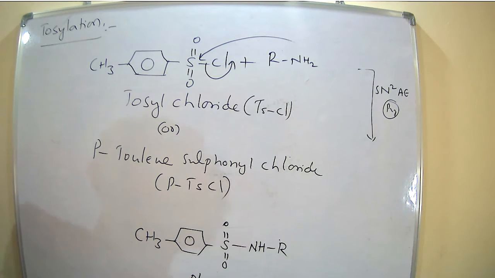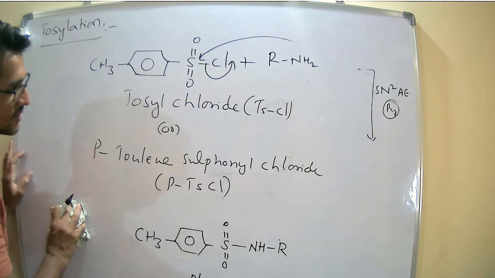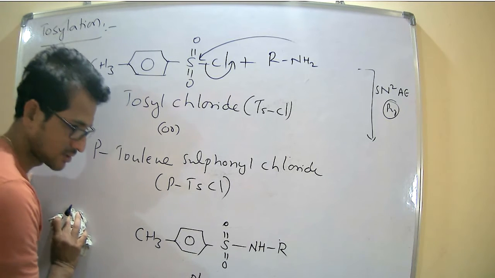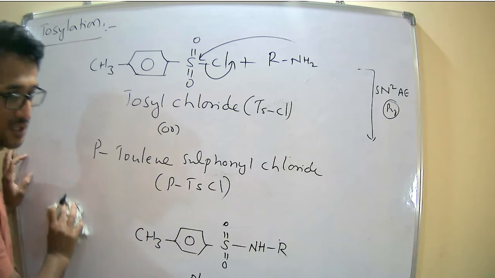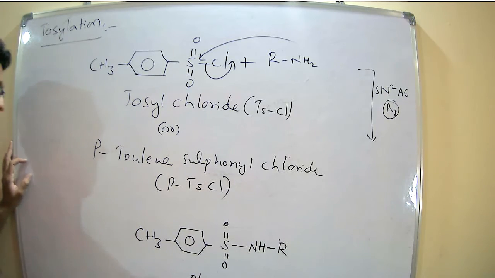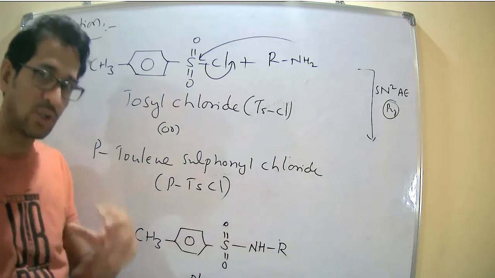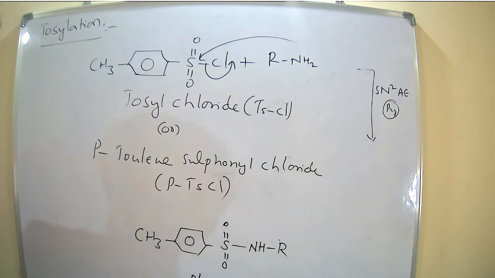This is the tosylation reaction. Tosyl chloride is the starting material. Primary alcohols are preferred in the formation of the tosylates. These tosylates are good leaving groups for nucleophiles.